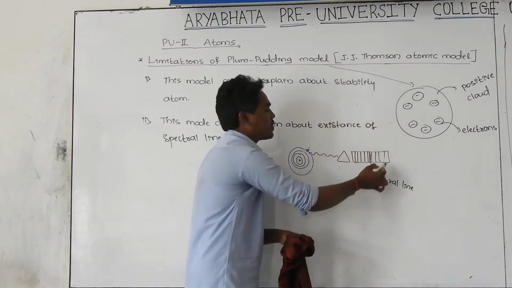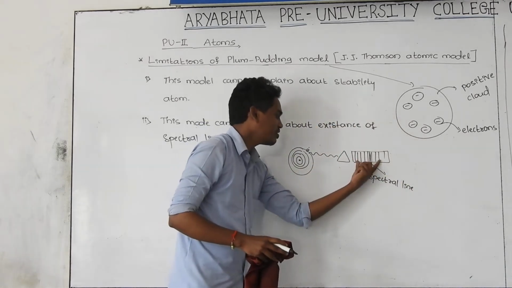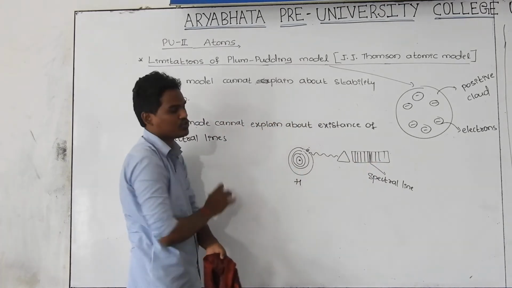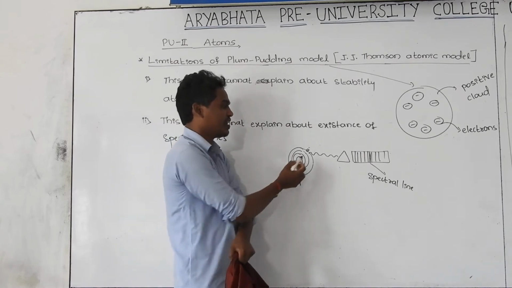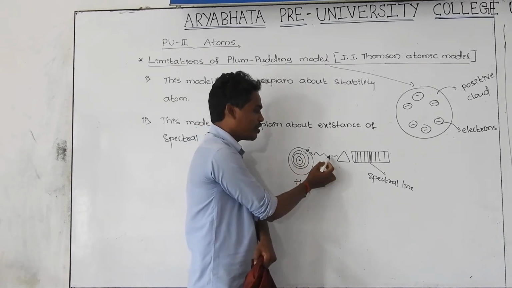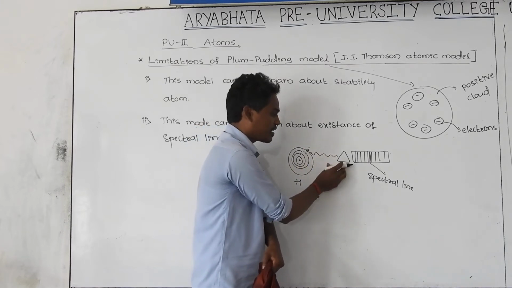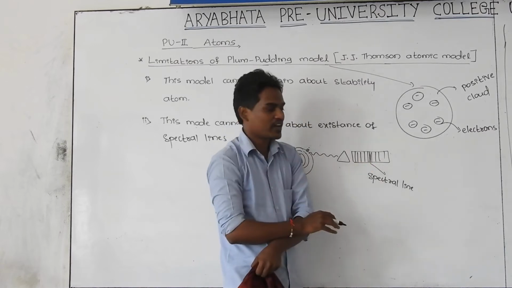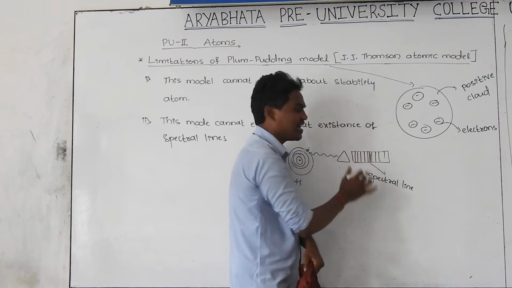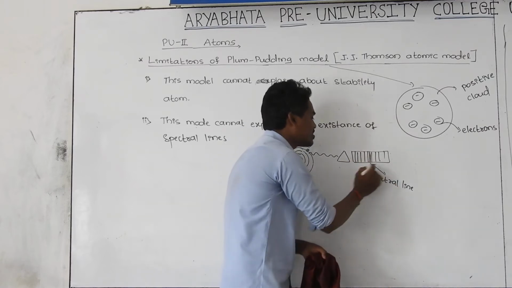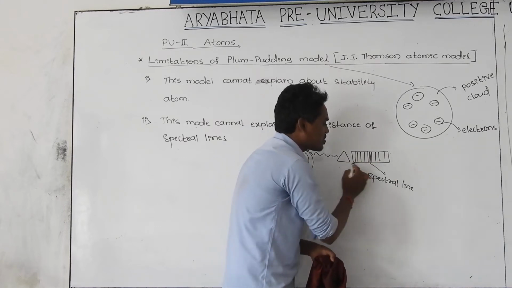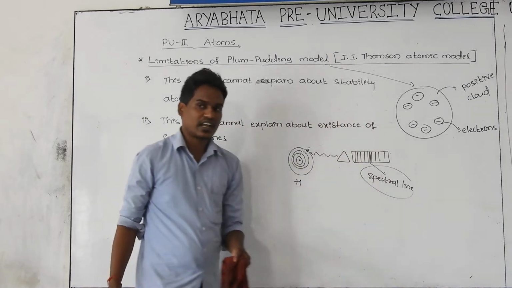These lines are called spectral lines because it is the spectrum of, for example, I am taking a hydrogen atom. In the hydrogen atom, what is happening? Electron is jumping from a higher level to a lower level. Energy is released as light, and I am producing the spectrum. In this spectrum you are getting a number of lines. Some lines are colored lines, some lines are dark lines. Dark line means low intensity. Colored lines mean high intensity of the light. These lines which you get in the spectrum are called spectral lines.